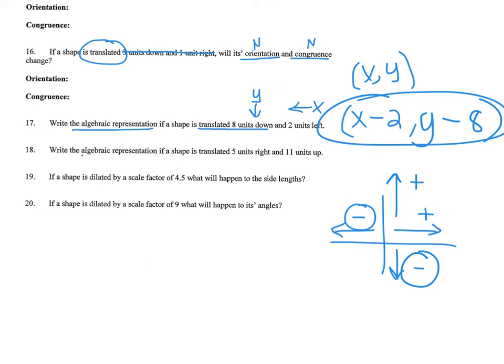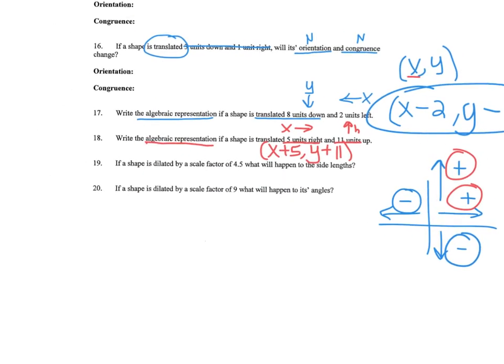The same thing on number 18, the algebraic representation if a shape is translated 5 units to the right and 11 units up. So think about what's happening to the x value first, because x always comes first. It's translated 5 units to the right. So if I'm going to the right, those are my positive numbers. So plus 5. And then what's happening to the y, am I going up? Those are my positive numbers too. So that means I'm saying plus 11.